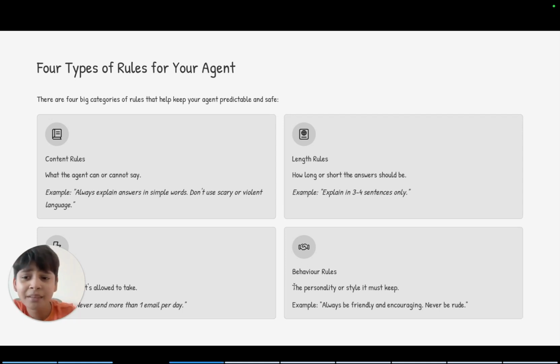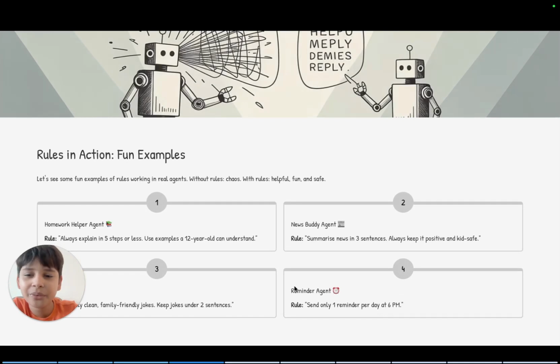Let's see some fun examples of rules in action. Homework helper agent. Rule, always explain in 5 steps or less. Use examples a 12-year-old can understand. News buddy agent. Rule, summarize news in 3 sentences. Always keep it positive and kid safe.